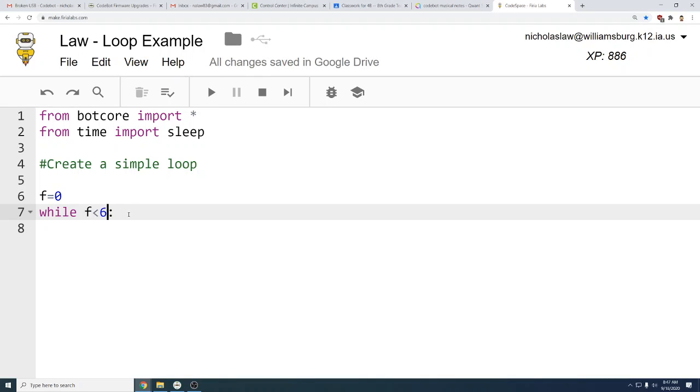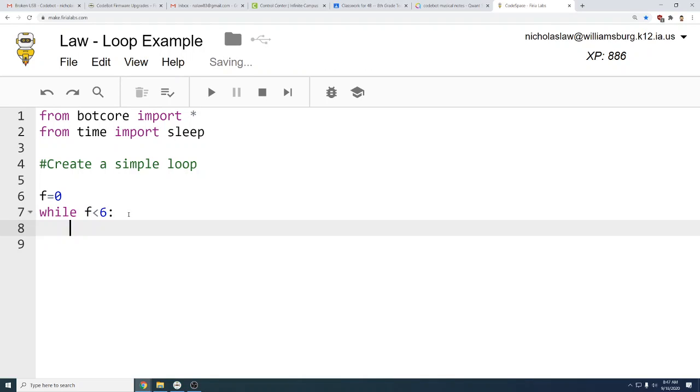Okay. While f is less than 6, what are we going to have it do? I don't know. Make f equal f plus 1. So that's causing it to be a counter now. Every time it cycles through this program, it's going to count f equal 1.